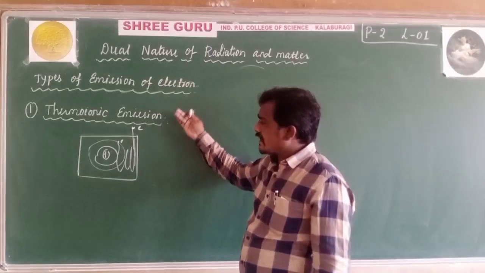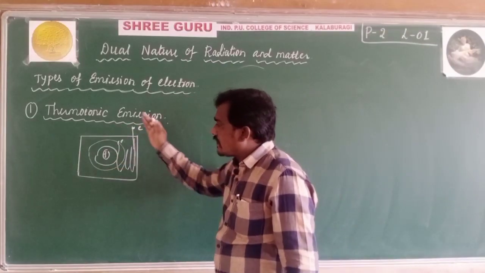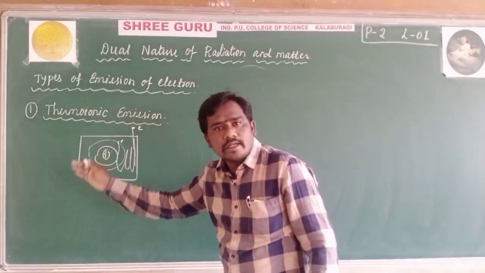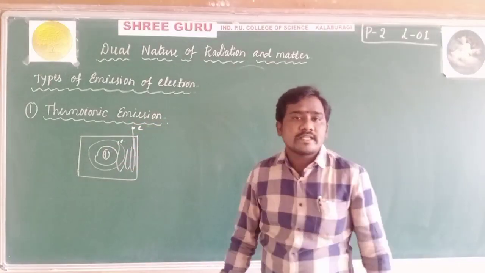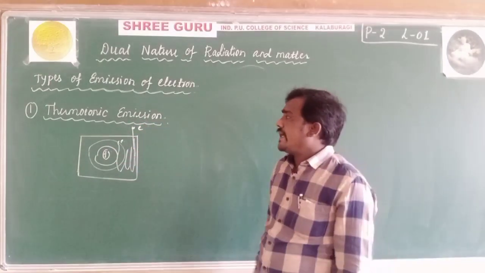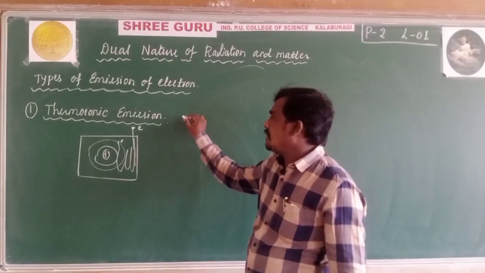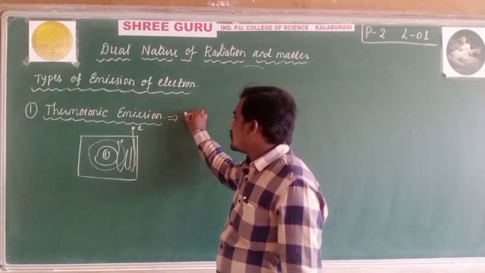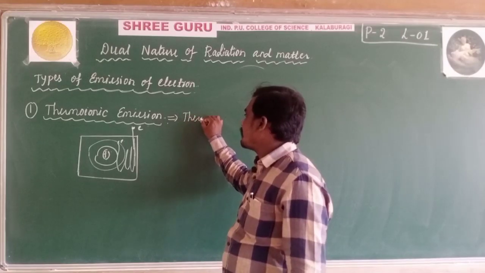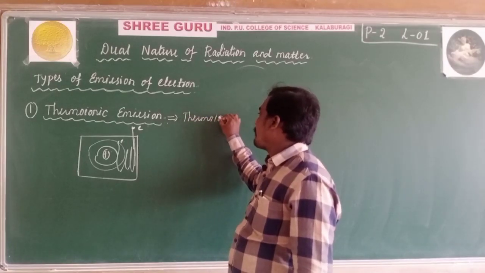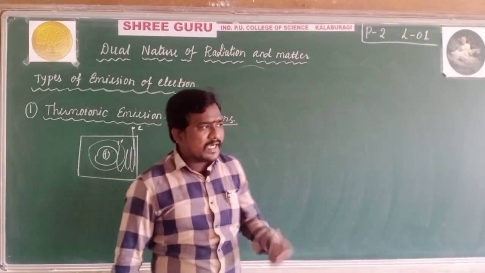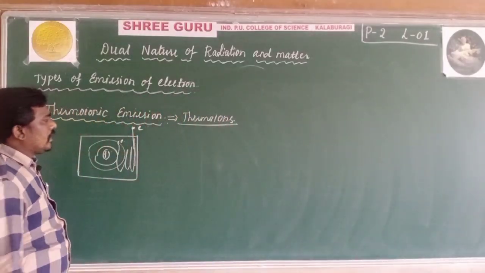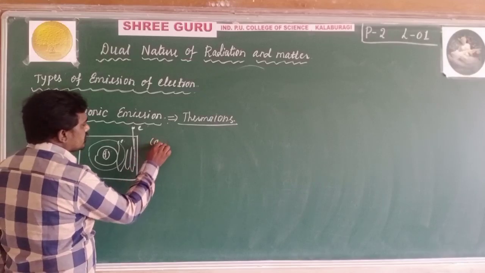As temperature increases, the electrons in the outermost orbits come out from the surface. This is called thermo-ionic emission, and these are called thermo-ions. You can see these thermo-ions in cathode tubes.